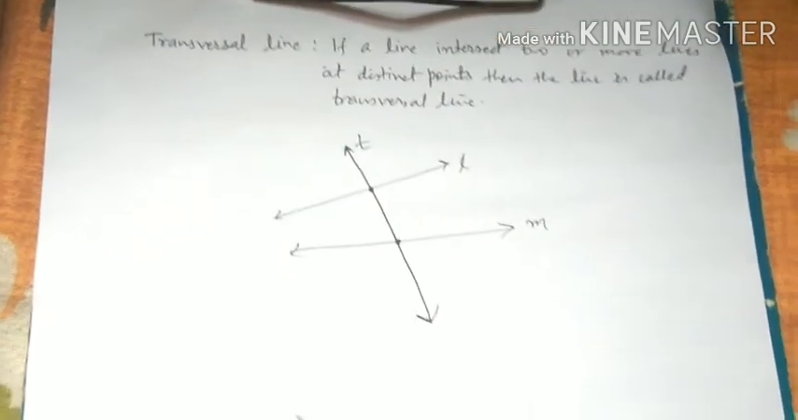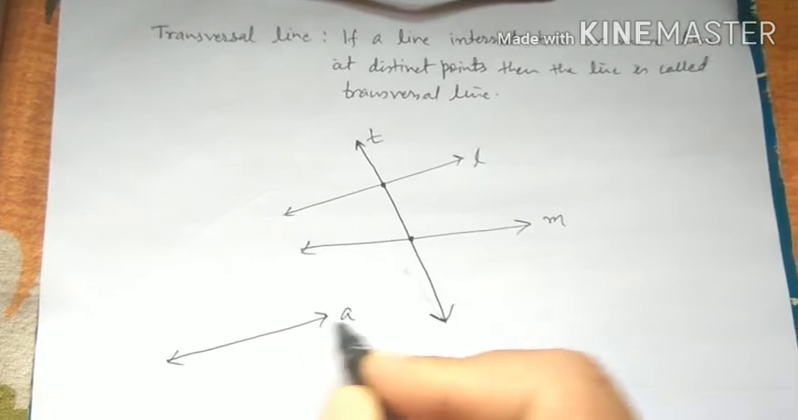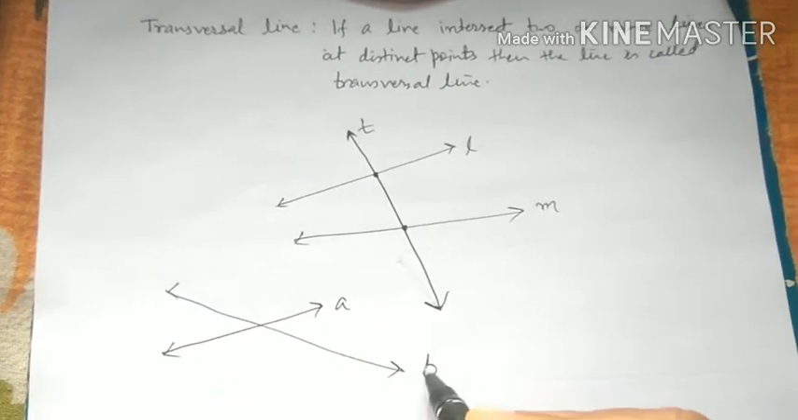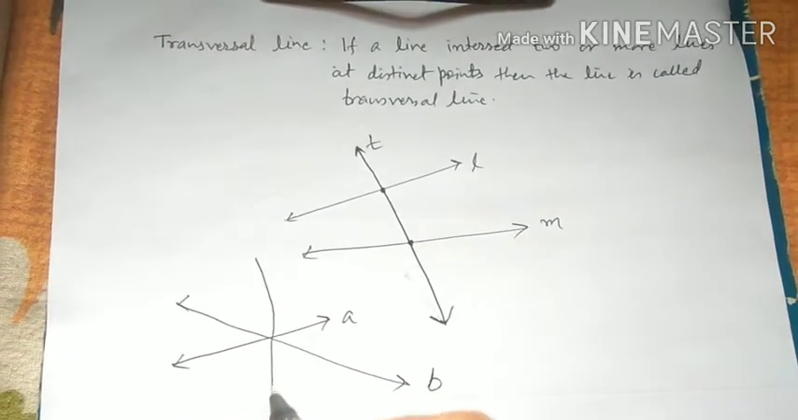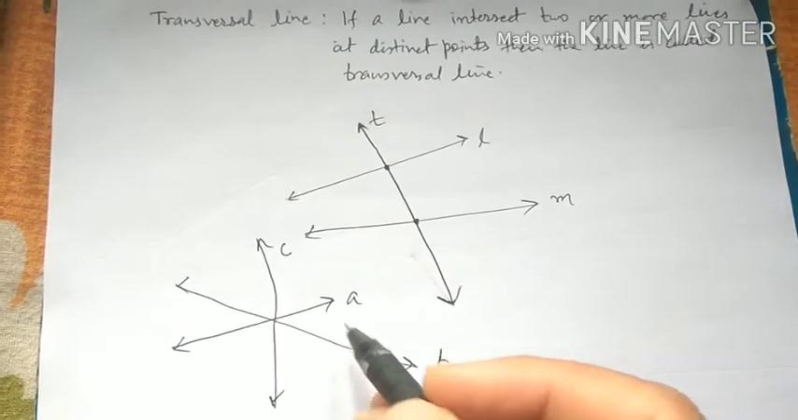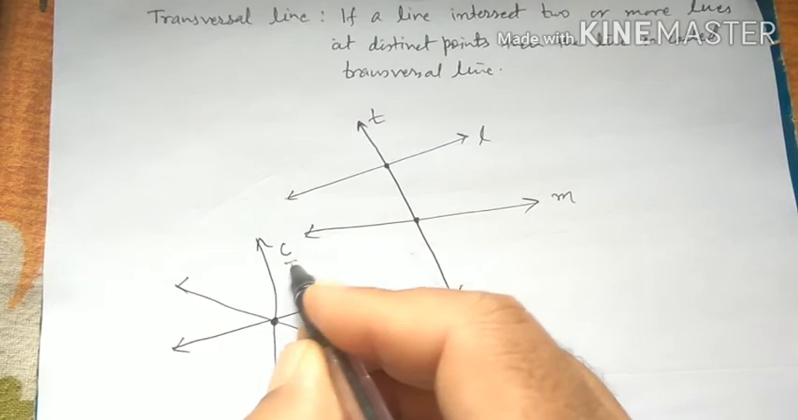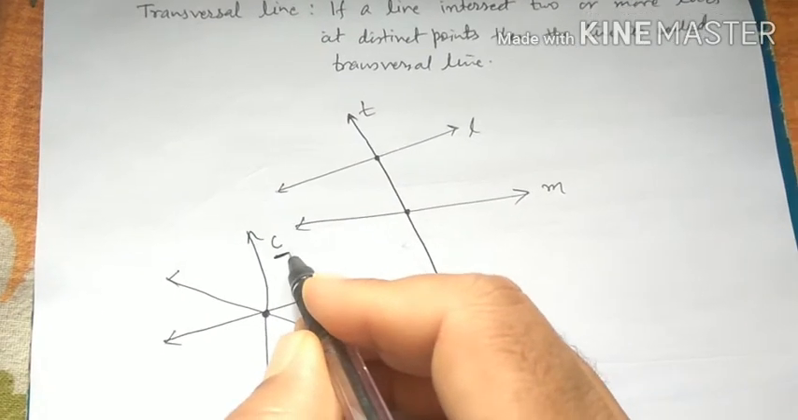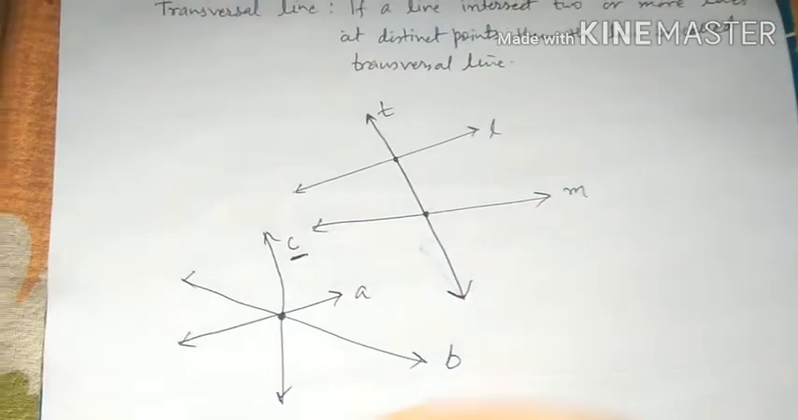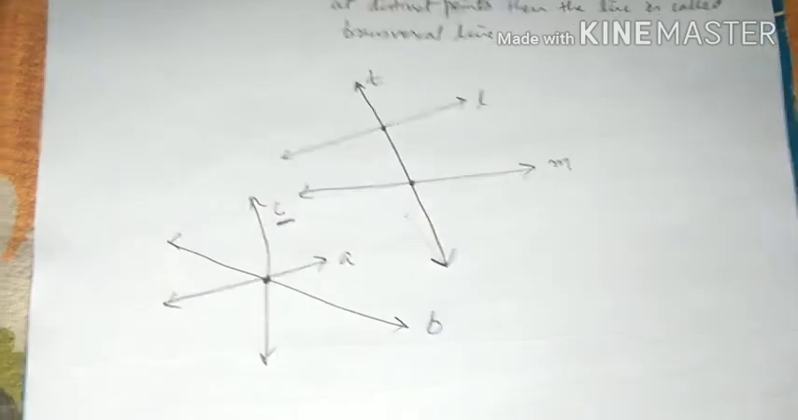Okay. Now here see that, suppose it is A, this line is B, and there is a line C. Here C intersects A and B, but C intersects A and B at the same point. So here C is not the transversal line. Okay, for a transversal it must intersect other lines at distinct points.